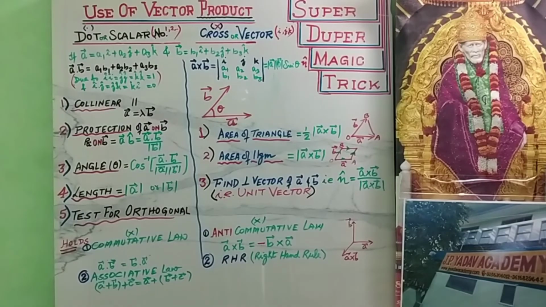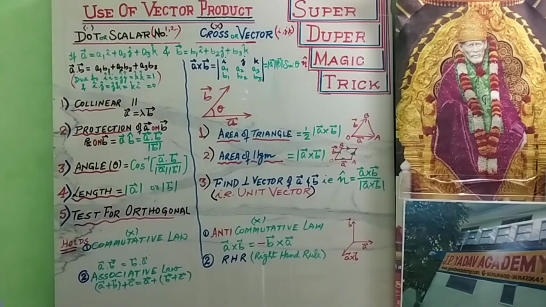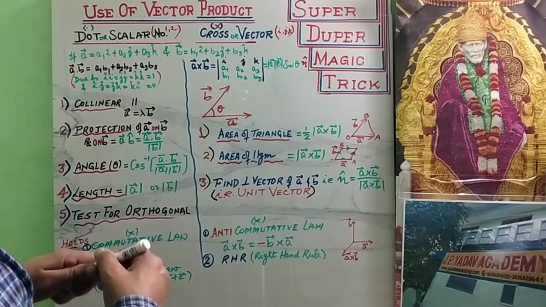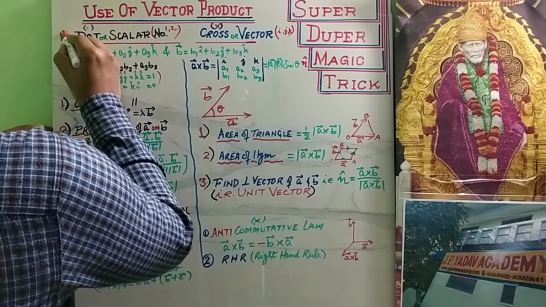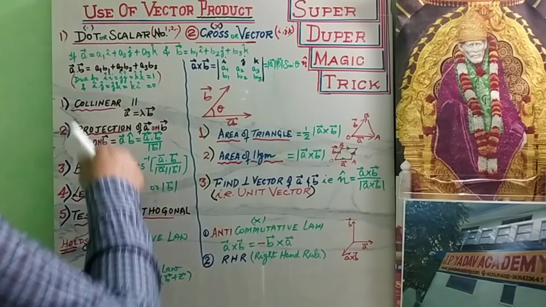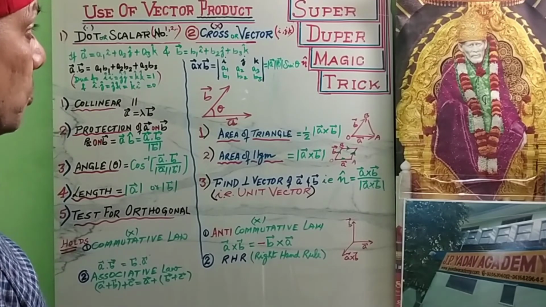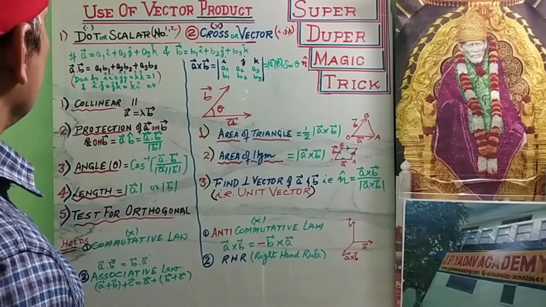At the last, I am going to tell you about the use of vectors and the product of two vectors: first is the dot product and second is the cross product. Dot product is also known as scalar product, and cross product is also known as vector product.